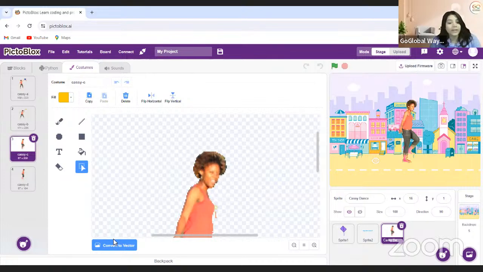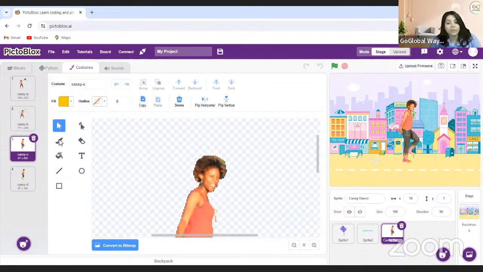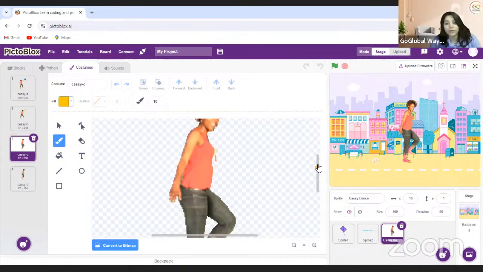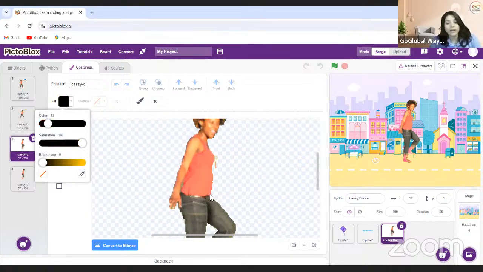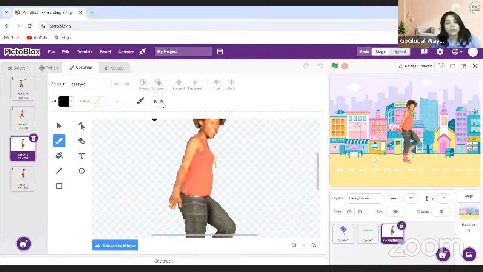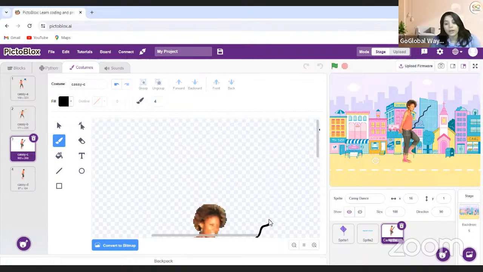So when she has this part, she will make a string again. I'm just moving this to here. So she'll hold a string and this string will come from this part. So I'm just making it black color and it should be very thin black color. It should go over here and even here as a string. Okay. And this should look very, very small.